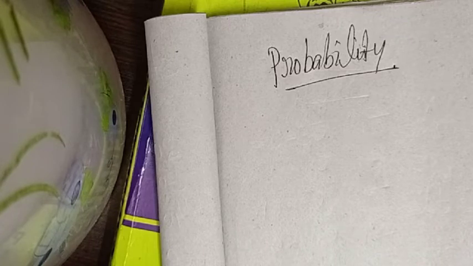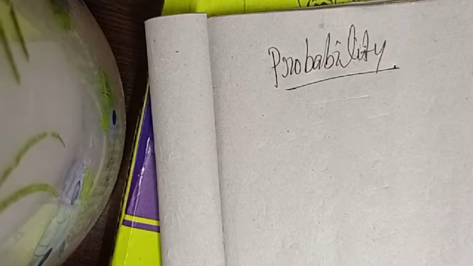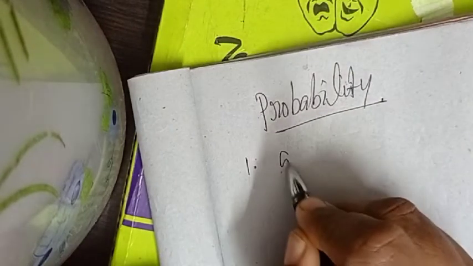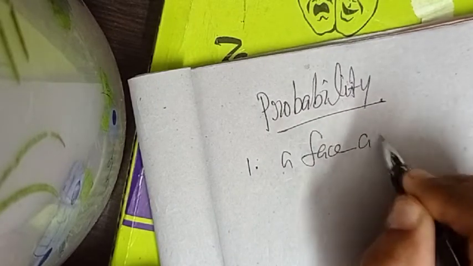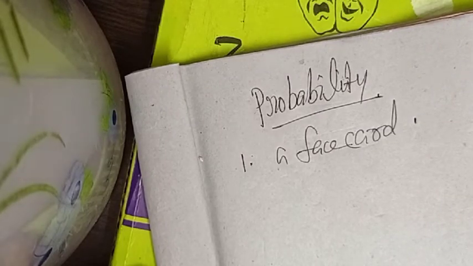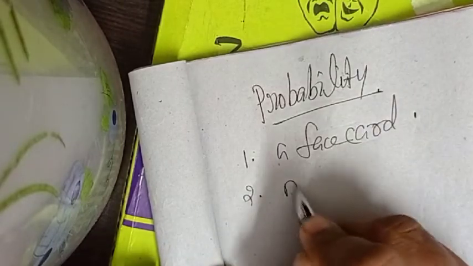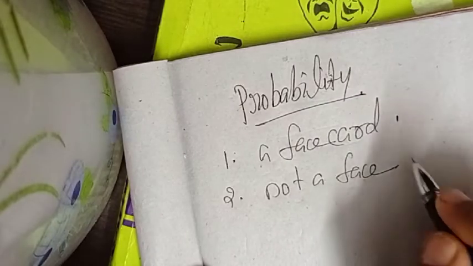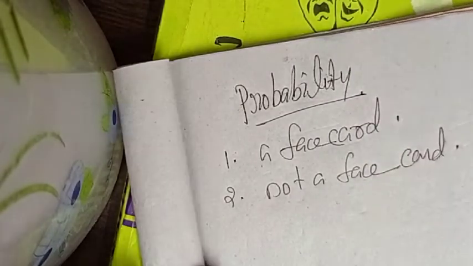Find the probability that the card will be: 1. A face card. 2. Not a face card.